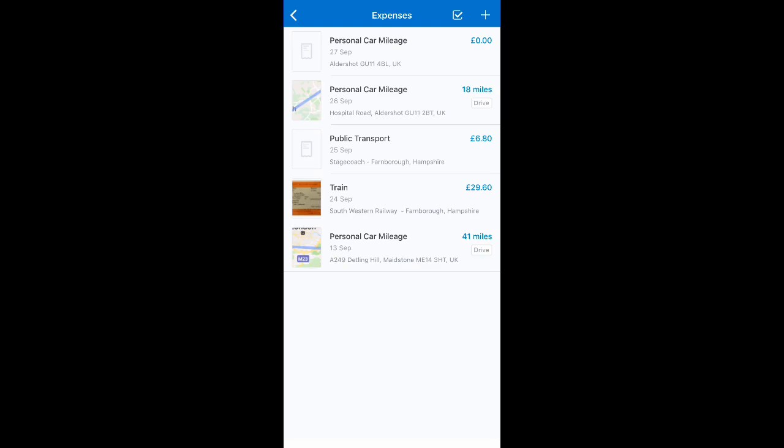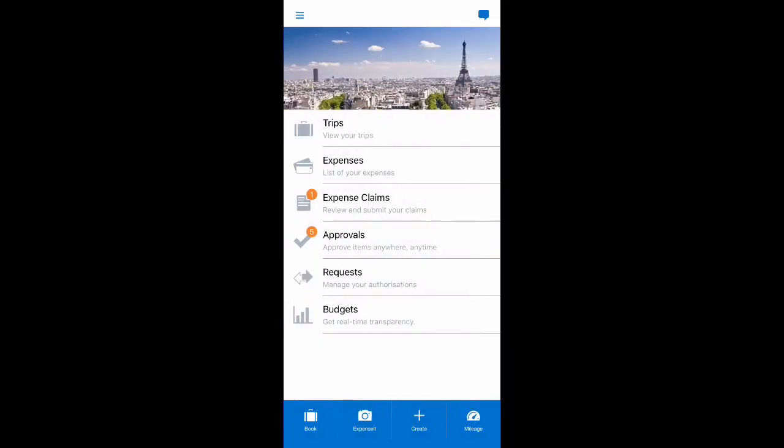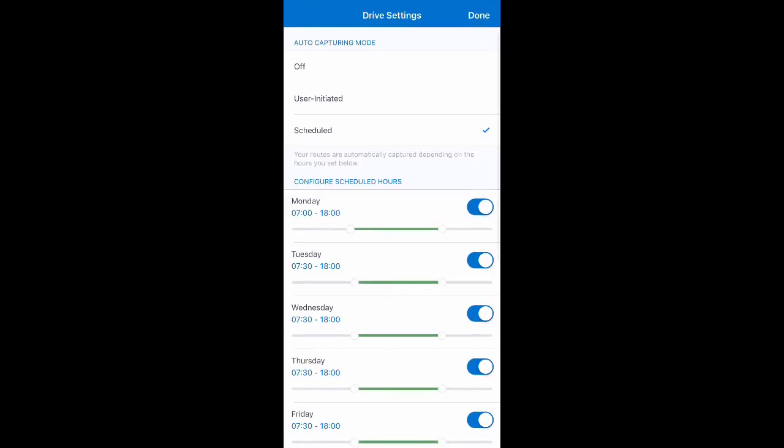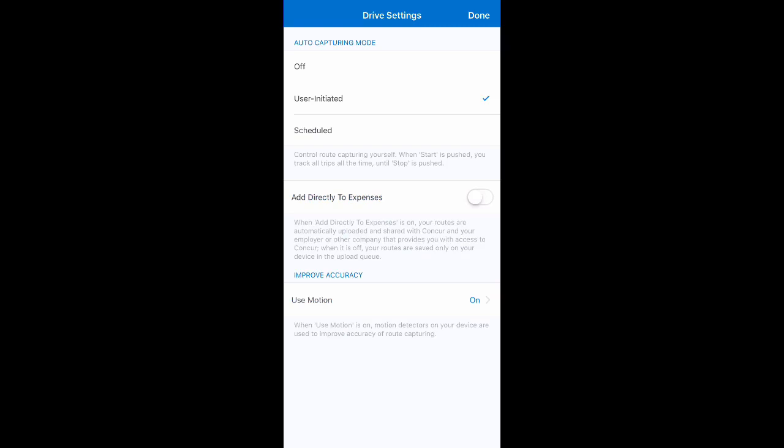Now, Concur Drive is a technology built into the Concur app that enables the capture of mileage automatically, and it's very accurate as it uses GPS technology. Concur Drive can be used a couple of different ways. The first is what we call user initiated, where the user chooses to start tracking mileage and it continues capturing the mileage until the user presses stop on the phone.